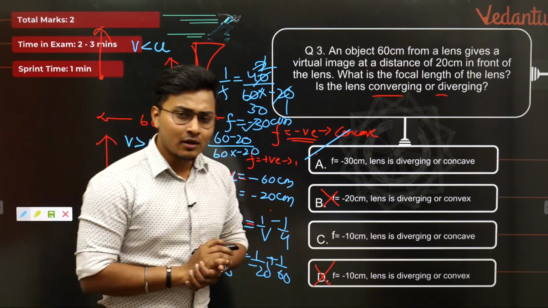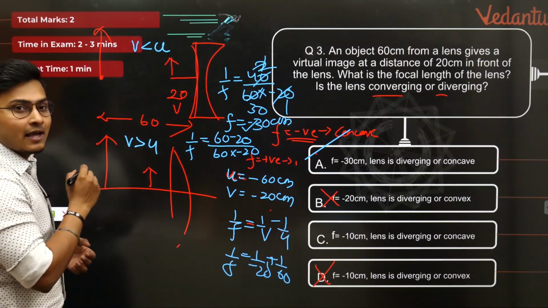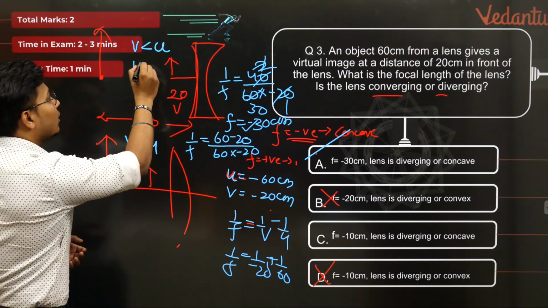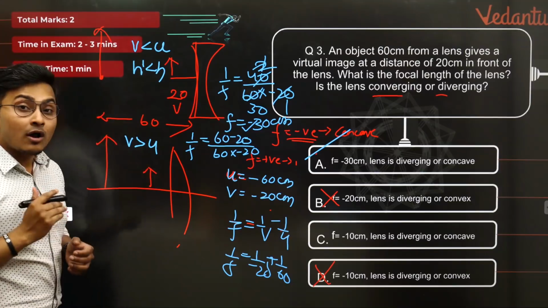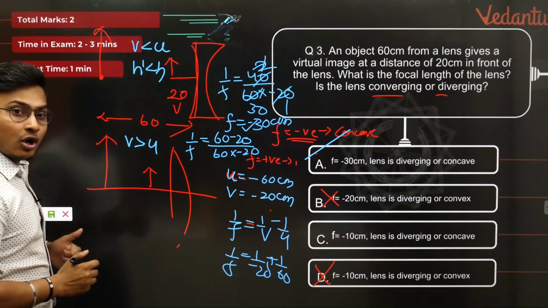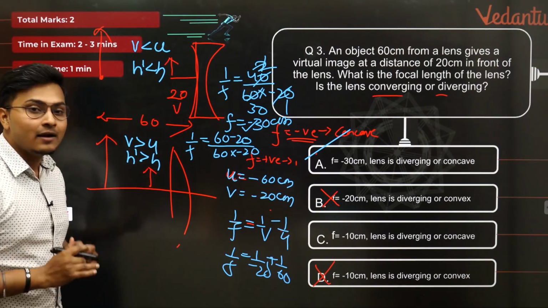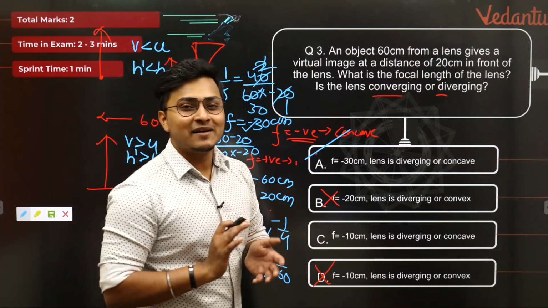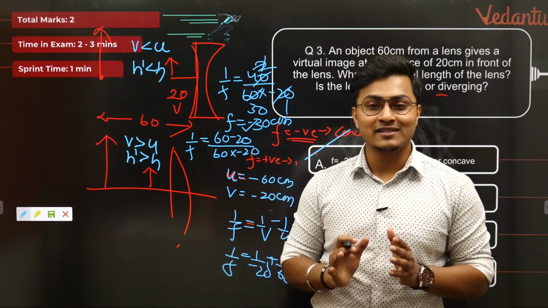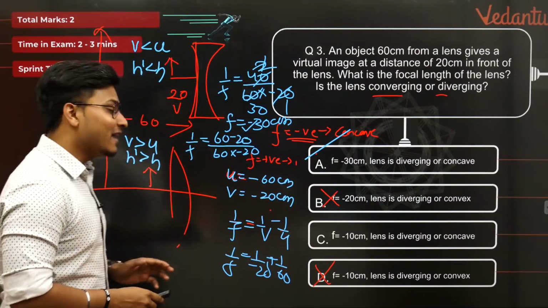इसको याद रखना हमेशा. यहाँ पे एक और छोटा सा tip I would like to give all of you, a small trick here. In this scenario, your H dash will always be lesser than H because concave lenses always form a diminished image. In the case of convex lenses, they always form a magnified virtual image. So I've given you multiple tips here. I believe all of you have understood this and will keep it in your mind. अब आगे बढ़ते हैं और देखते हैं कि आगे क्या होता है.